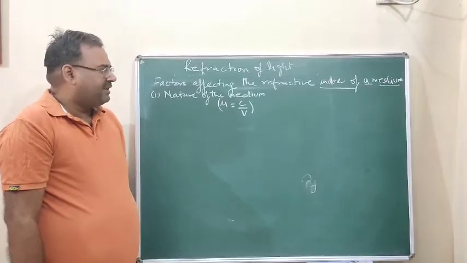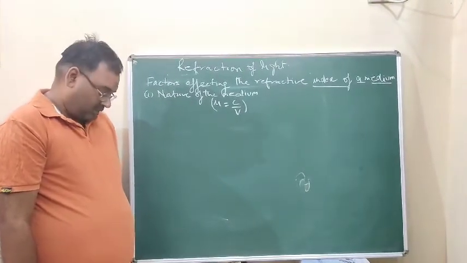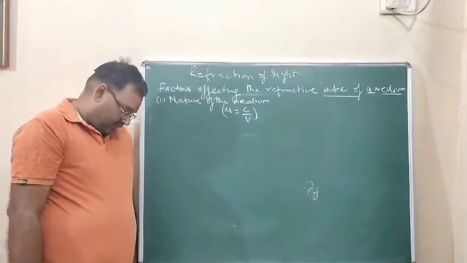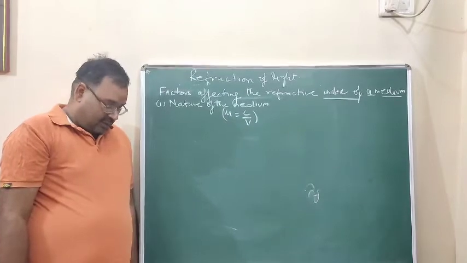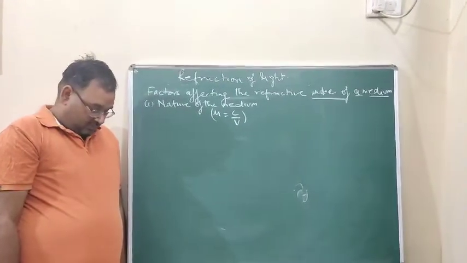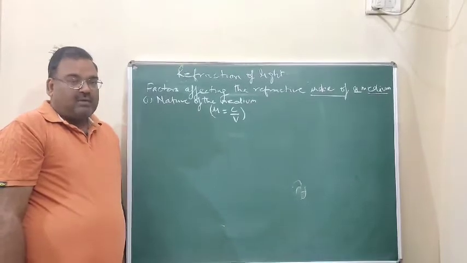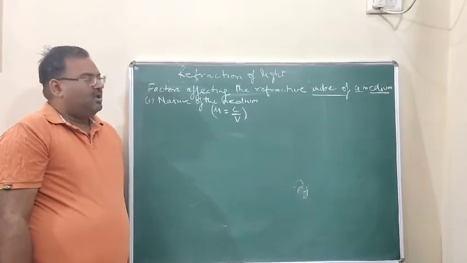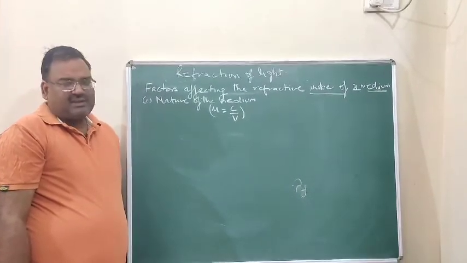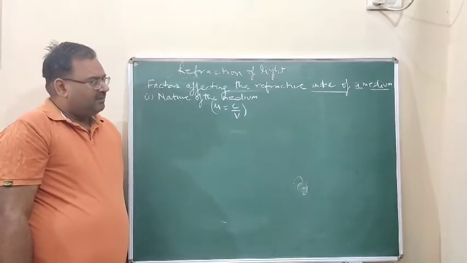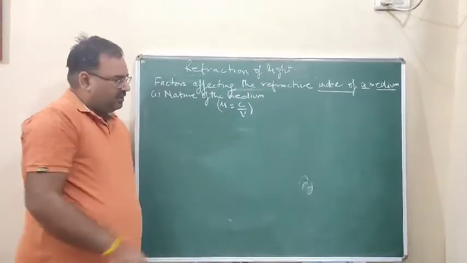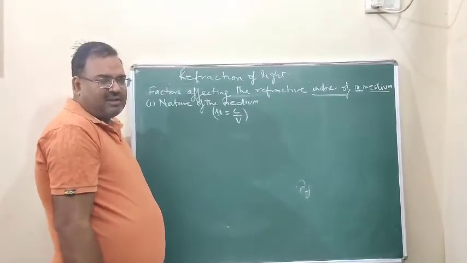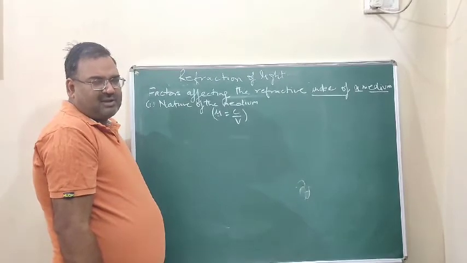Next we have factors affecting the refractive index of a medium. The refractive index of a medium depends on the following factors. The first one, nature of the medium. Nature of the medium is on the basis of the speed of light in that medium. So we have a relationship between the refractive index and the speed of light in a given medium: mu is equal to C upon V. Refractive index is the ratio of the speed of light in air to the speed of light in the given medium.